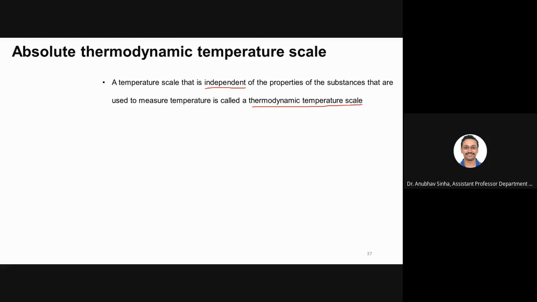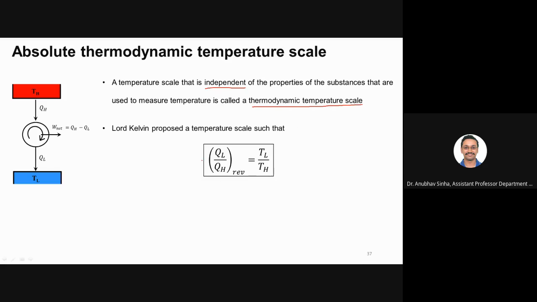Kelvin proposed a temperature scale such that, basically, you take a heat engine, and the heat transfer is proportional to the temperature limits. That is the basic idea behind the Kelvin scale.